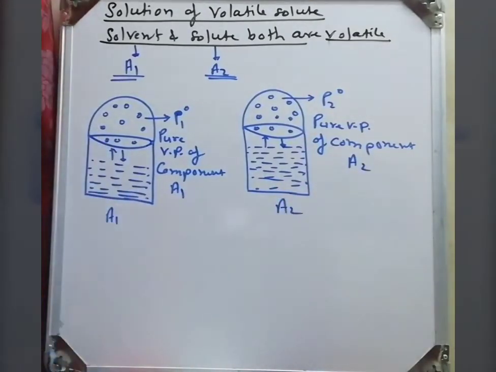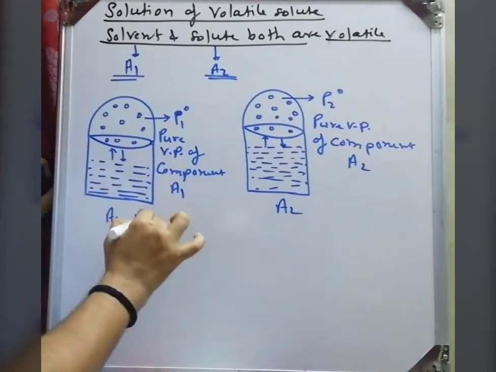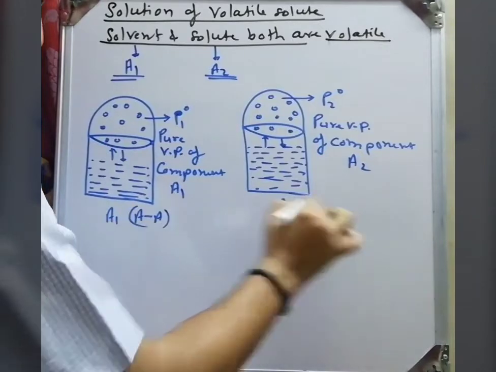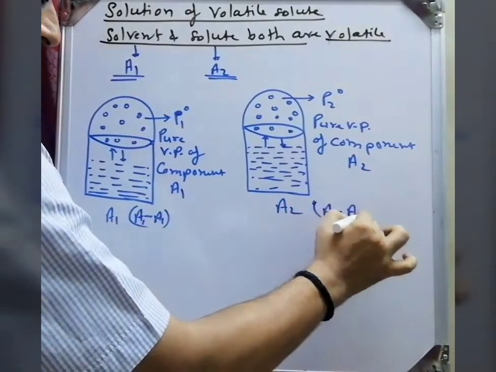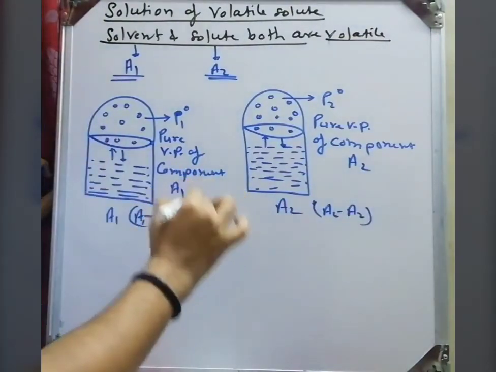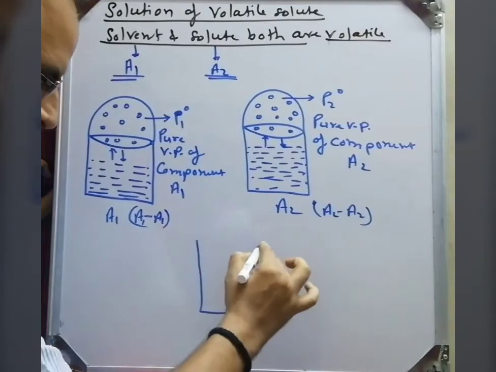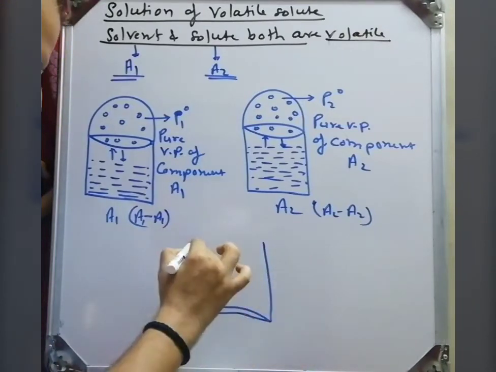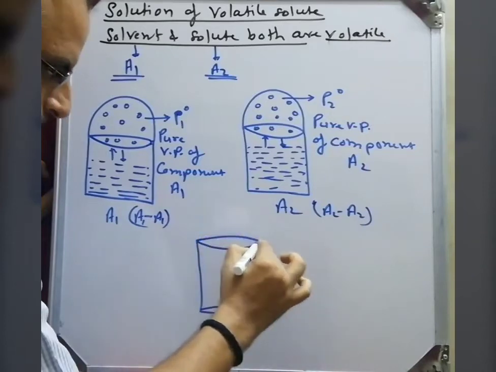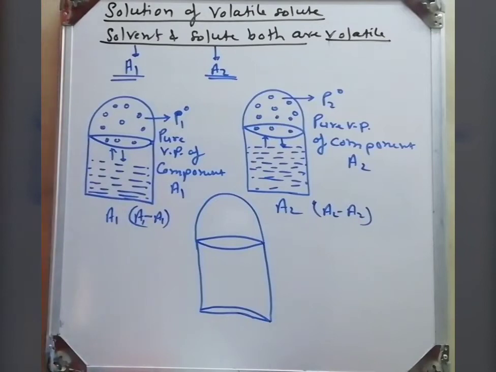Now third, when we mix these two components A1 and A2, here is the A1 interaction, here is the A2 interaction, and here I am making the solution. Solution is the mixture of A1 and A2.